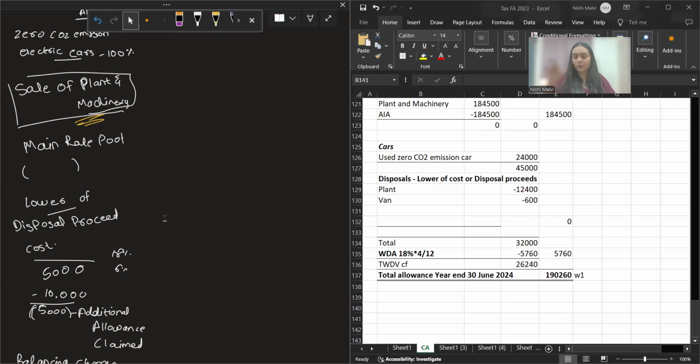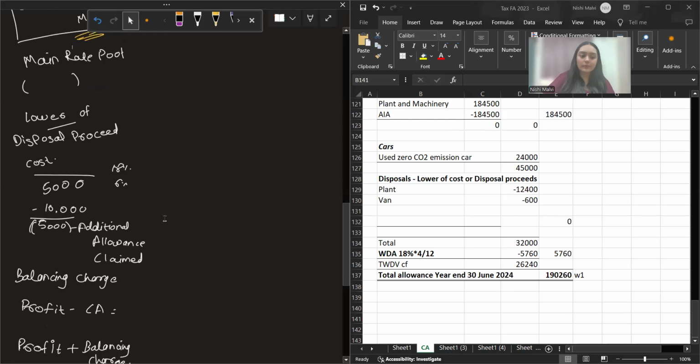If the value you deducted is higher than the pool balance, then you'll get a negative balance. If that's a negative balance, then you'll add it into your trading profit, so that you'll have to pay tax on that. Whatever the allowance column that you have, that pool balance will be deducted from it.